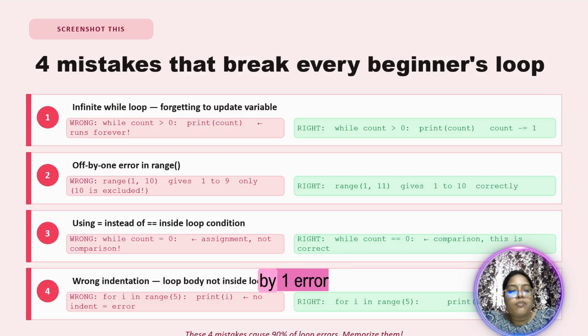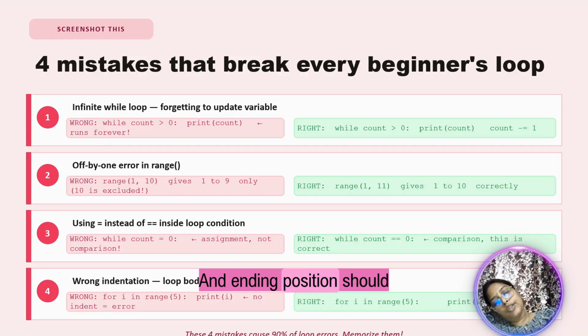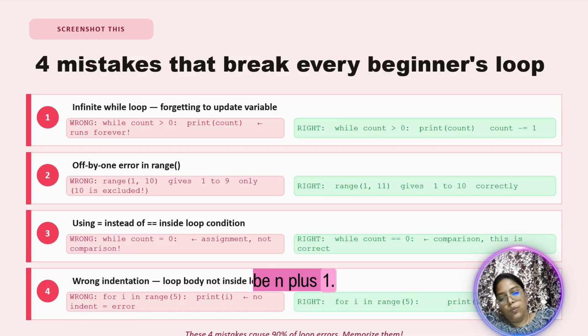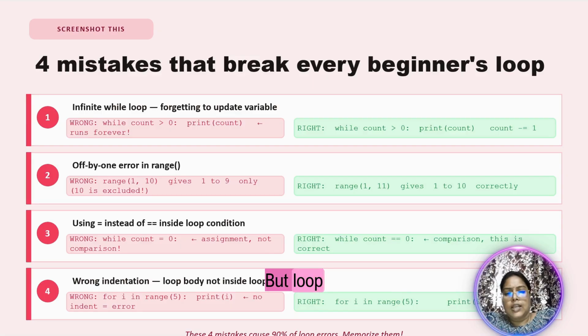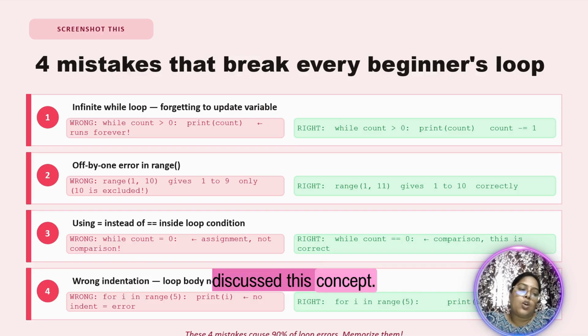Next one is the off by 1 error in range. Whenever you are giving any range, for example your target is 5, you have to write 5 plus 1 at the end. So starting position should be 1 and ending position should be n plus 1. Or the starting position, depending upon the program, changes. But loop start and loop end you should be very careful about. And we have already discussed this concept when you are dealing with ifs also.